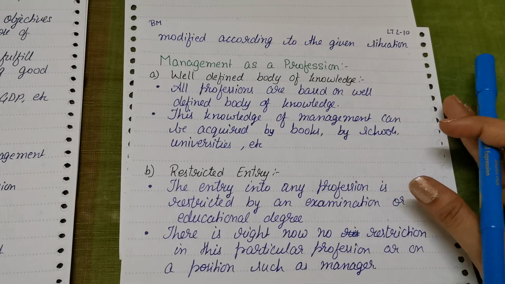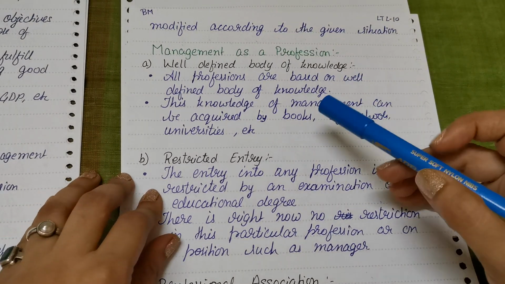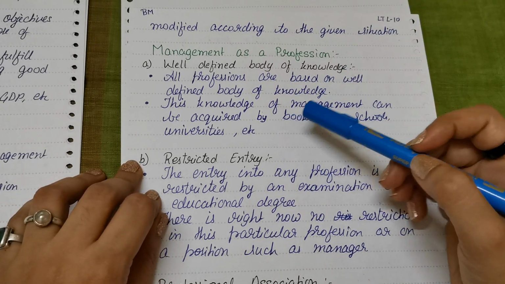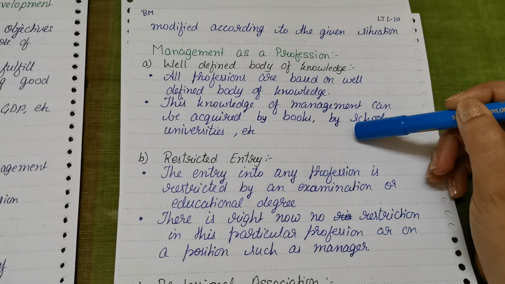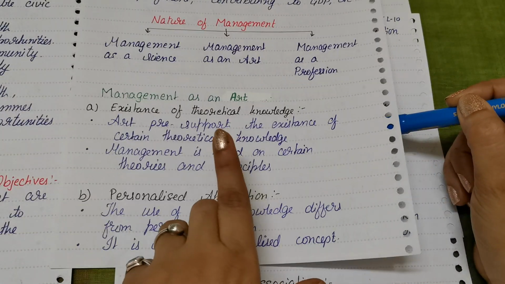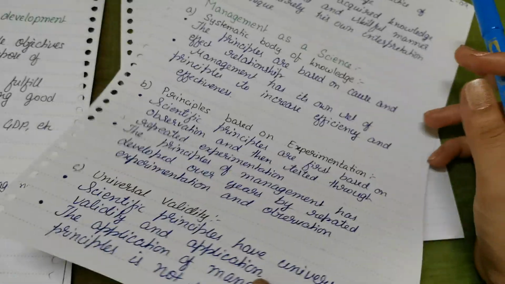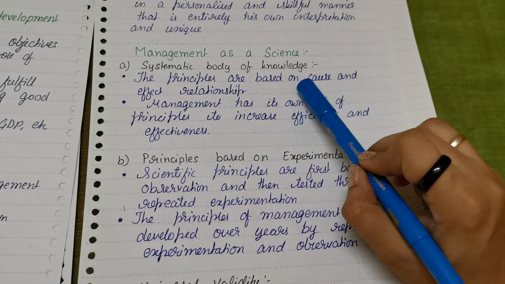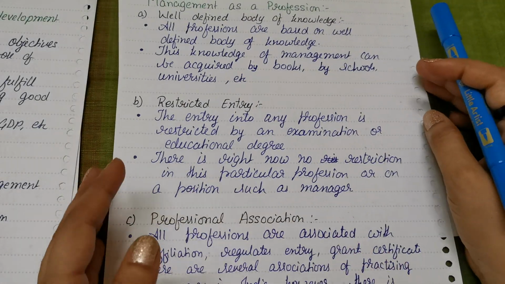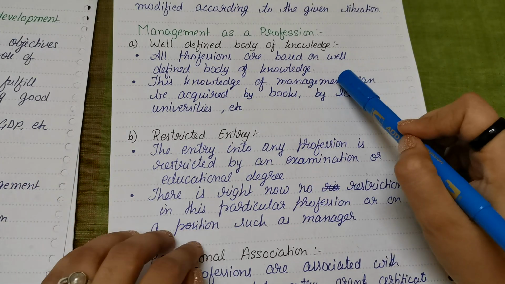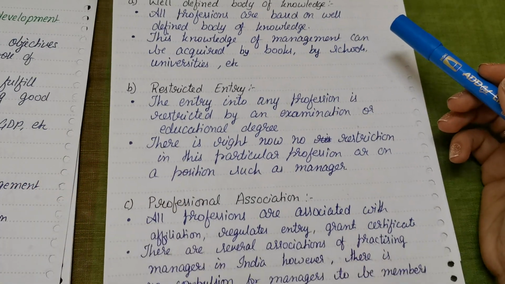Now let's try to understand, is management a profession? Okay, let's understand. Profession: well defined body of knowledge. Yes, management is a well defined body of knowledge because we have already discussed the same point. Even in the art, yes, it has a theoretical approach, as well as in science it has a systematic body of knowledge. Yes, various principles, concepts, theories are there. So yes, it is a systematic body of knowledge. So this is proved.